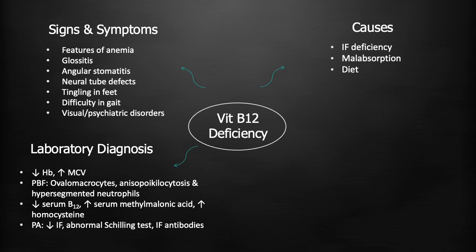While specific to pernicious anemia, we can see a decrease in intrinsic factor levels, or there are intrinsic factor antibodies, or an abnormal Schilling's test. The treatment and management of vitamin B12 deficiency is hydroxycobalamin.